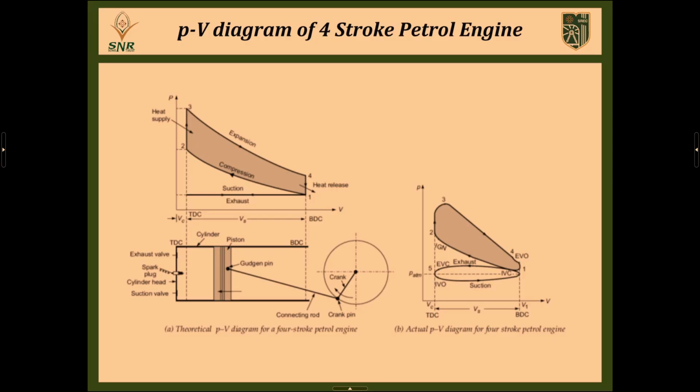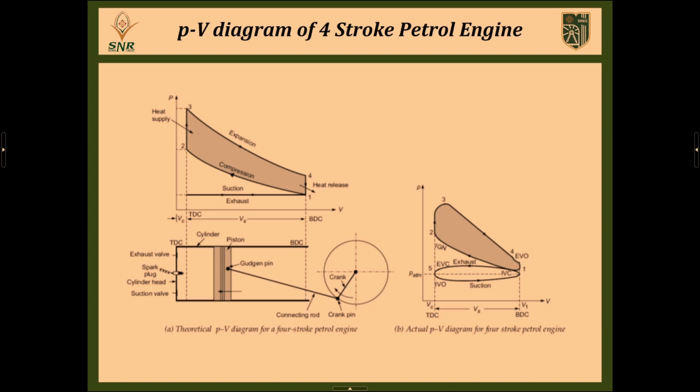During the compression stroke, the volume of the air and fuel mixture occupied inside the cylinder decreases. At the end of the compression stroke, we supply a small spark via the spark plug inside the cylinder, and combustion starts at constant volume.